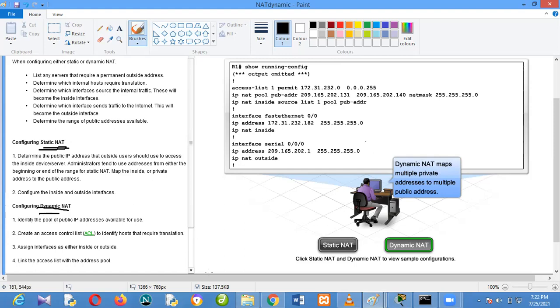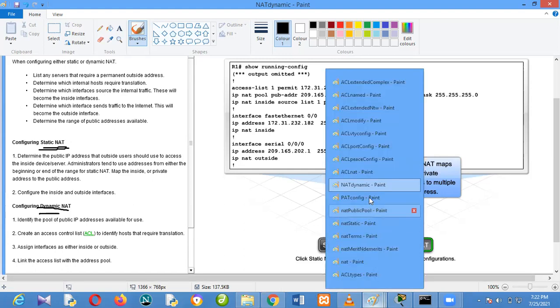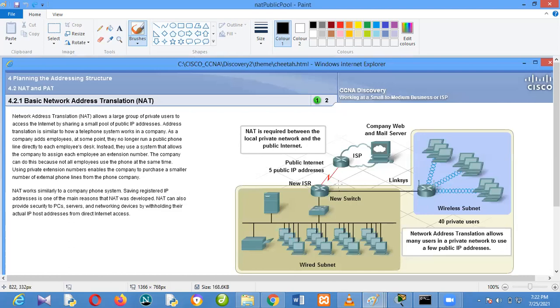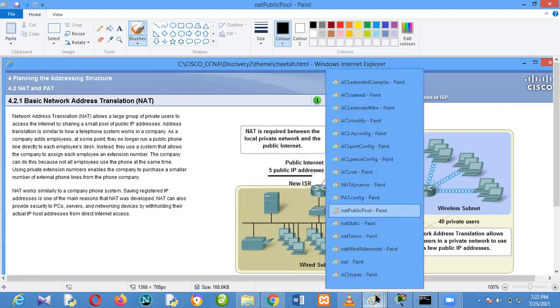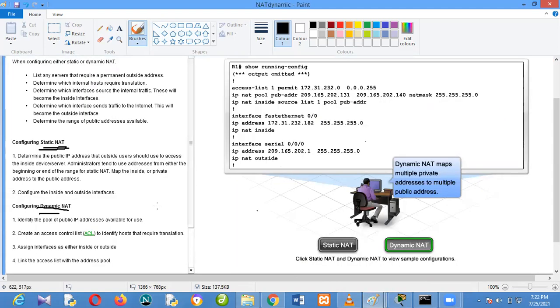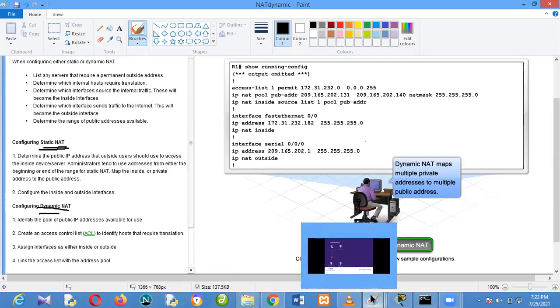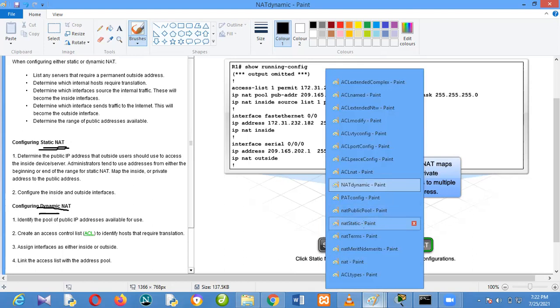But dynamic NAT is what I just showed you, where you have a pool of IP addresses. So this one is dynamic. You can select any particular one, similar ones and all of that. So when we come back again, I will continue from the NAT. I'll start from static NAT. How do we configure static NAT? Except you have any question.